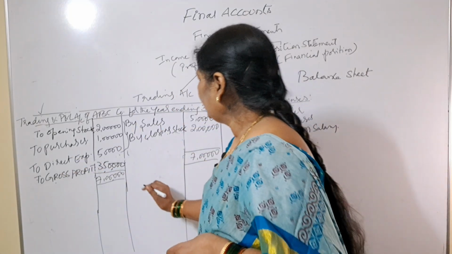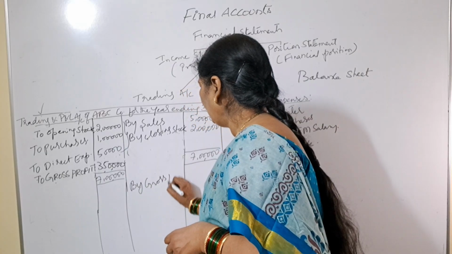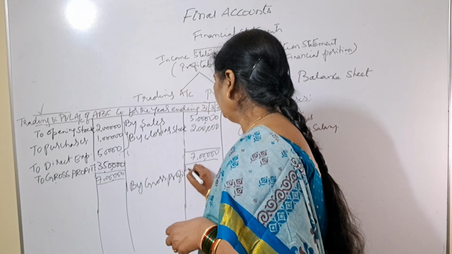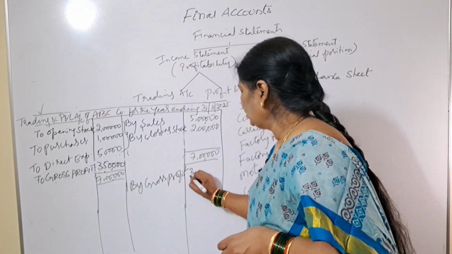So how will you transfer? By gross profit. This is the first item we have to write in the P&L account. So what is our gross profit? 3,50,000.